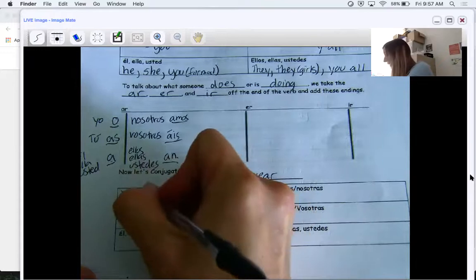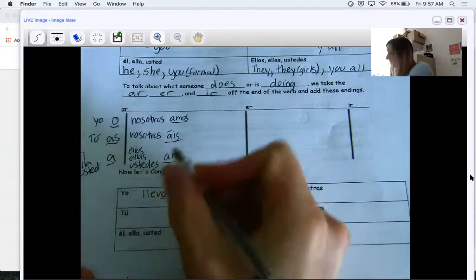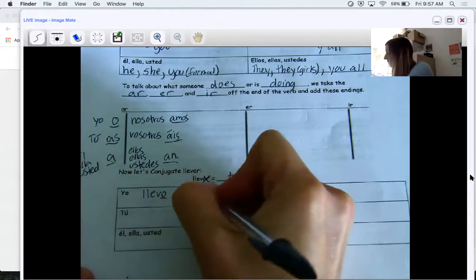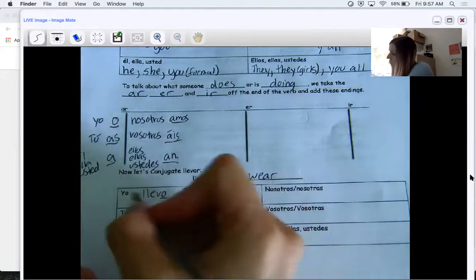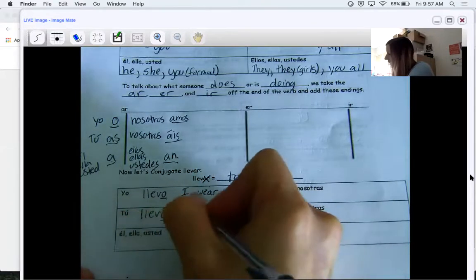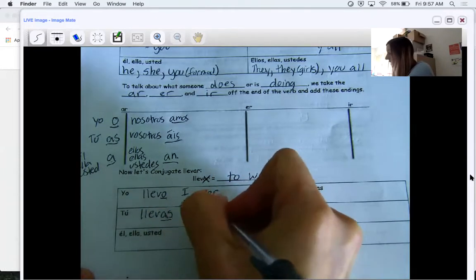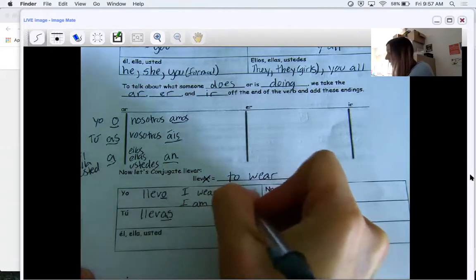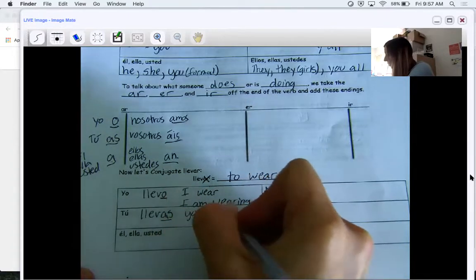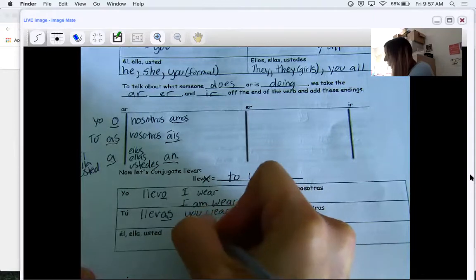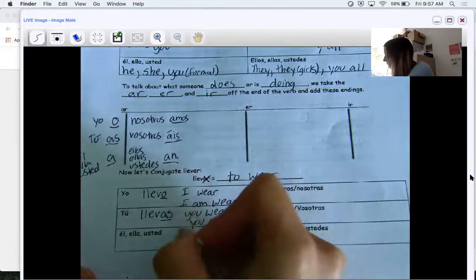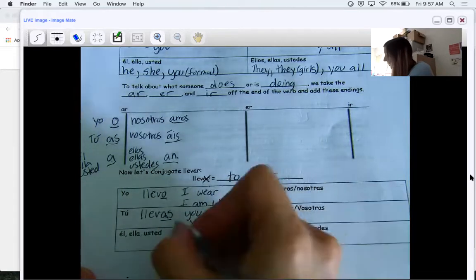So see how I crossed off the AR, and I'm going to add these endings. So when I say yo llevo, I'm going to underline the change so you can see it. That means I wear. When I say tú llevas, that means you wear, and this also can mean I am wearing. It can mean both. It can also mean the ing form. Tú llevas means you wear or you are wearing. Él, ella, usted, they all use the same form. That is lleva.